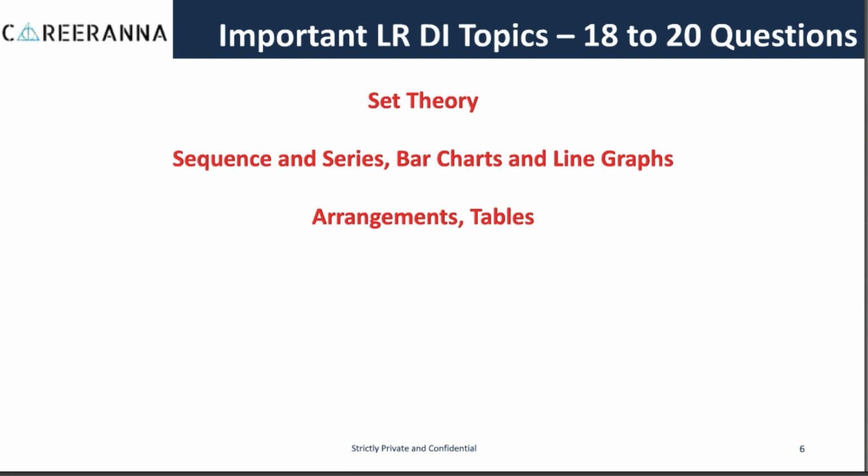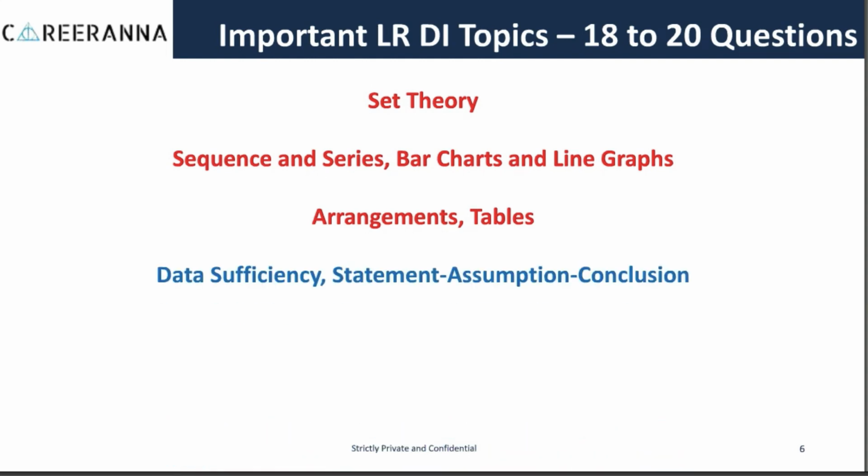Now, out of these 18 to 20 questions which are going to come from LR and DI, the most important topics include set theory, sequence and series, bar charts, line graphs, arrangements, and tables. Put together from these topics which you see on your screen, you will find around 10 to 12 questions in the exam.